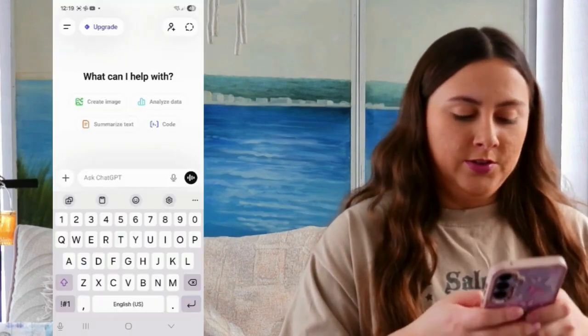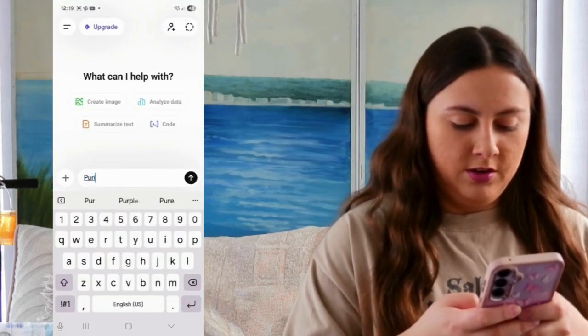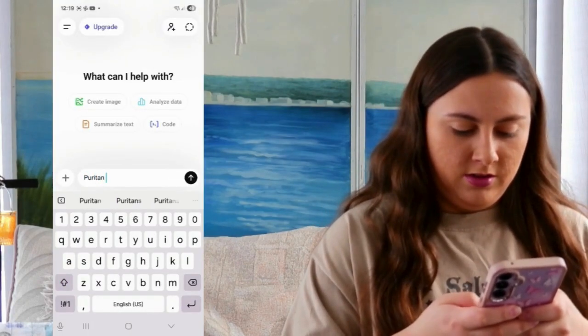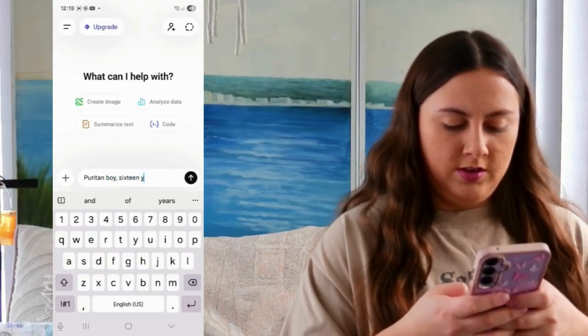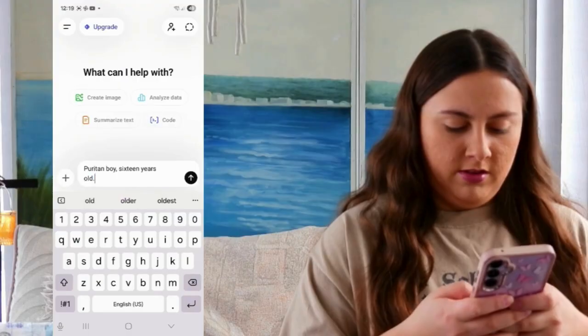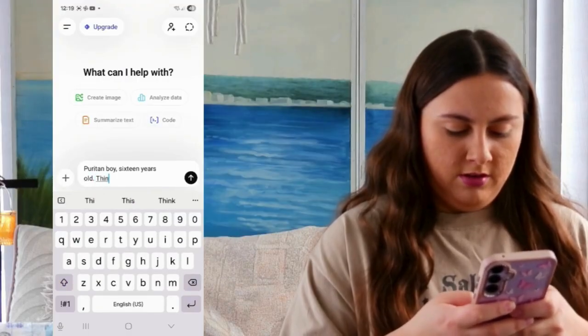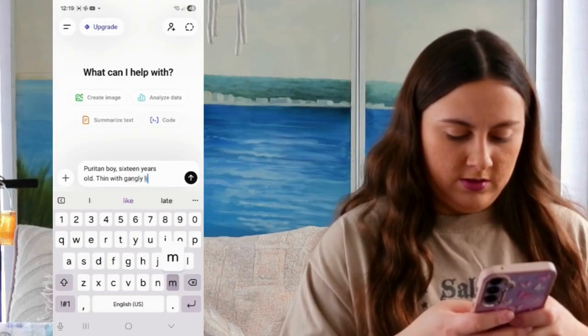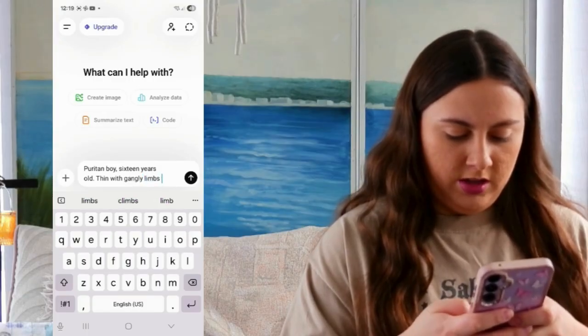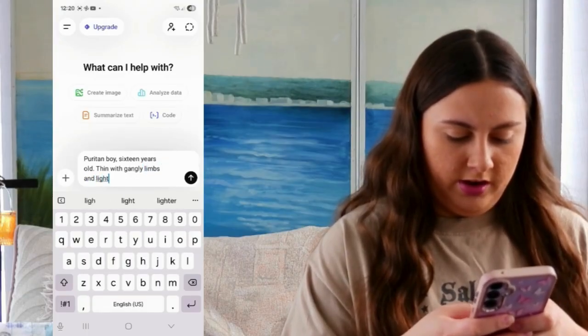Next sibling. We have Peter, who is the youngest member of the family. So we'll say Puritan boy, 16 years old, thin with gangly limbs, and light brown hair.